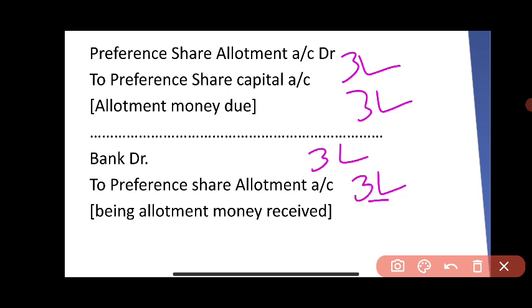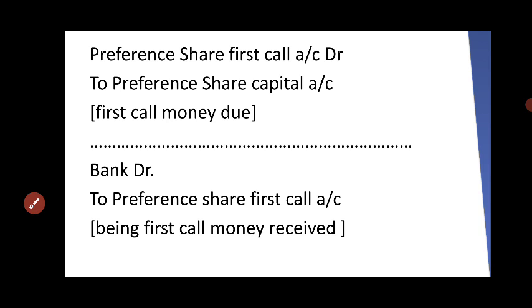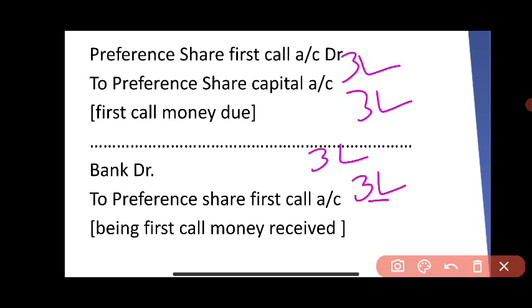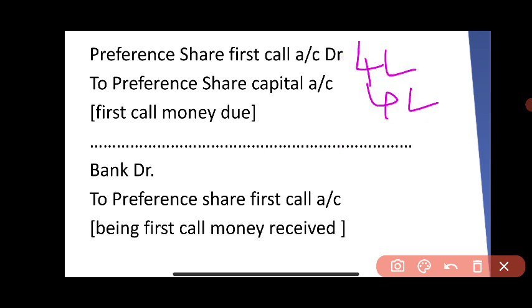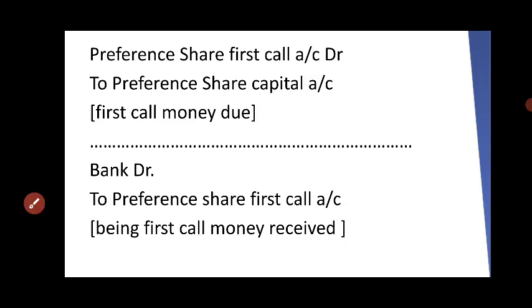Then another stage is the first call stage. Balance 4 rupees is given. So preference share first call to preference share capital, 4 lakhs. Then bank account to preference share first call, 4 lakhs. Okay, this is how we will deal with the problems of preference shares. It is similar to issue of equity shares, except that we have to use the word preference share instead of the word share. Okay, thank you very much.